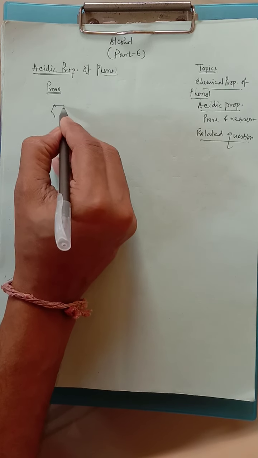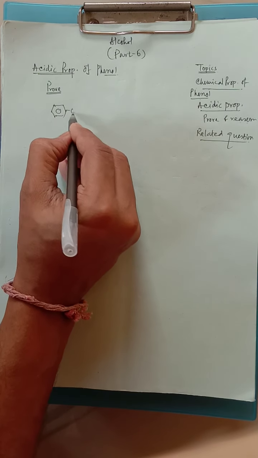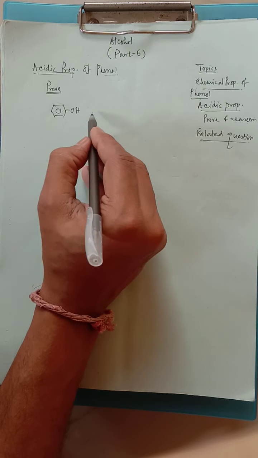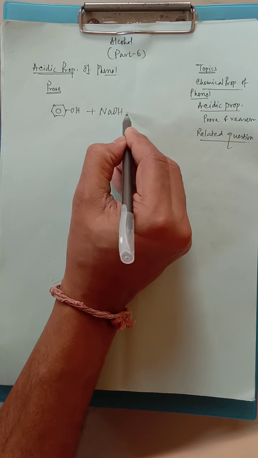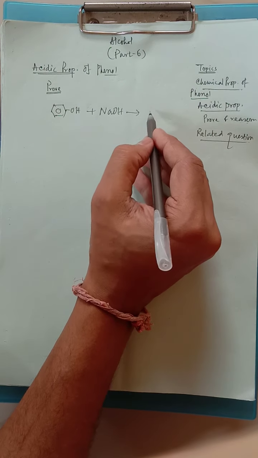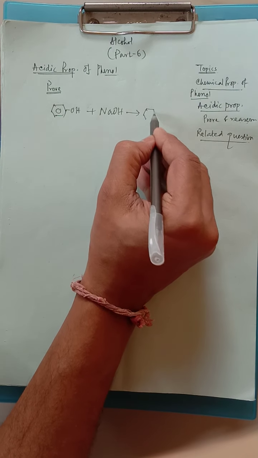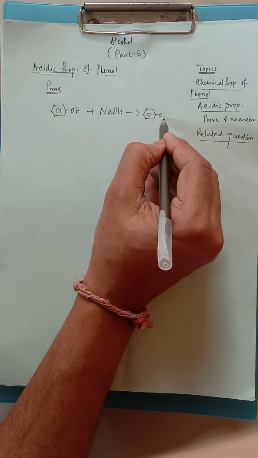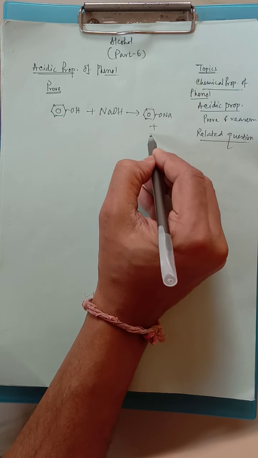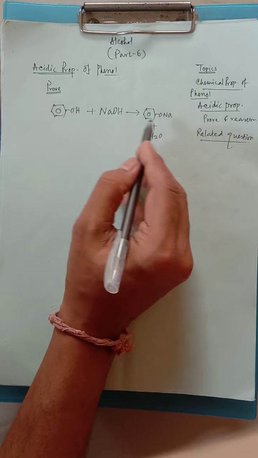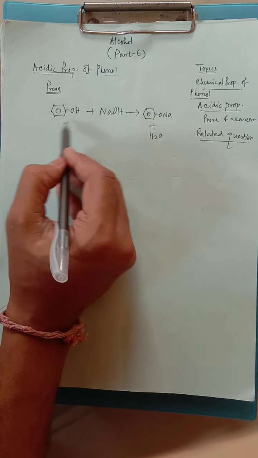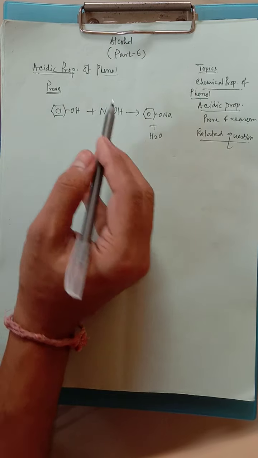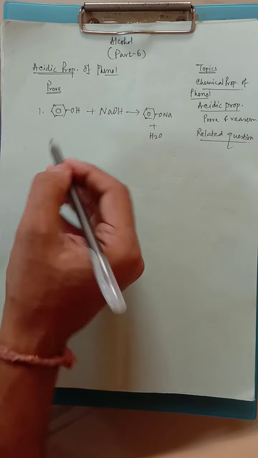In the case of phenol also, it happens. Let's see. Whenever phenol reacts with NaOH, which is an alkali, after reacting it produces a salt, the salt is ONa, along with water. So salt and water have been produced after reacting with alkali. So obviously it is acting as an acid here. This is one proof I have given.